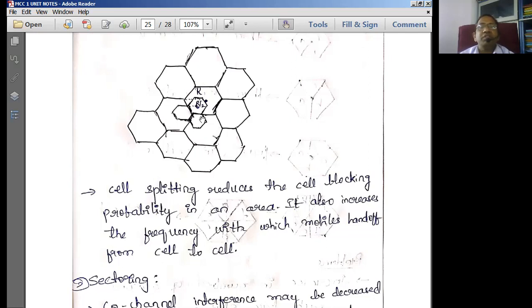So three cells are formed here with a radius R by 2. Now you can still extend this to subcells. Subcells can have another subcell. That means nesting of cells is also provided in cell splitting.